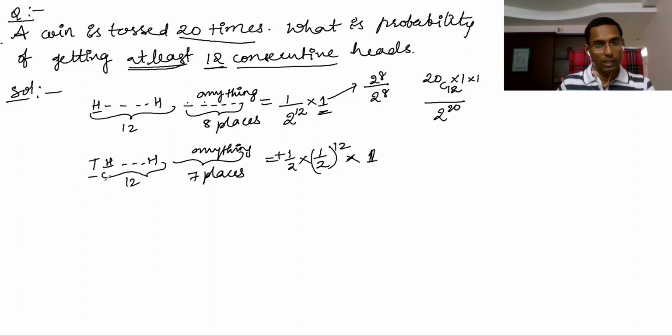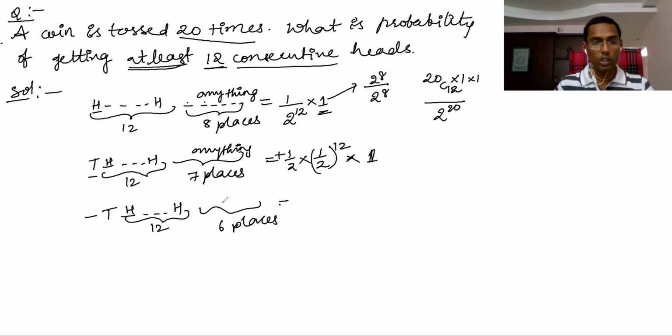Now the next case is, if I take the first place anything, the second place tail, and then 12 places of heads. Why this? Because head or tail can come in the first place. Head is covered, tail head is also covered, but head tail head, this case is not covered. That is the reason we are doing this. So here we have 6 places.